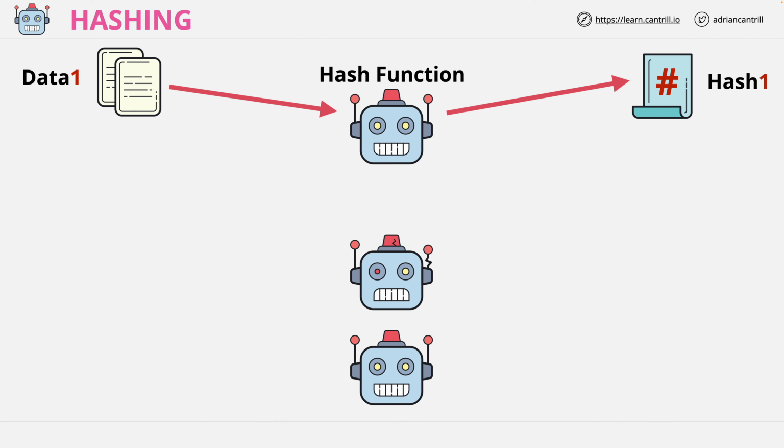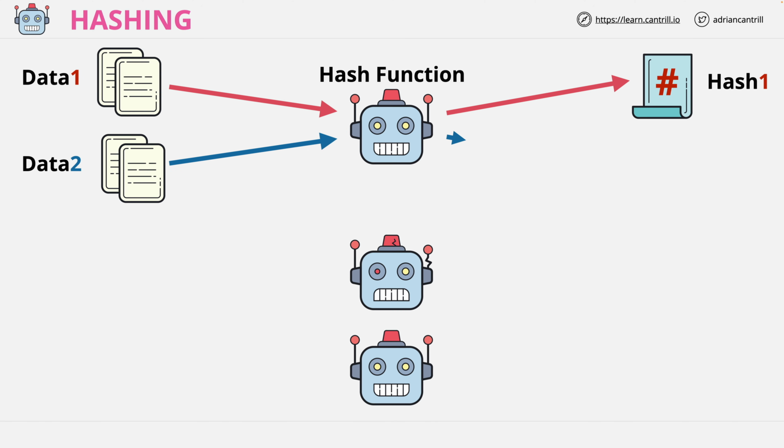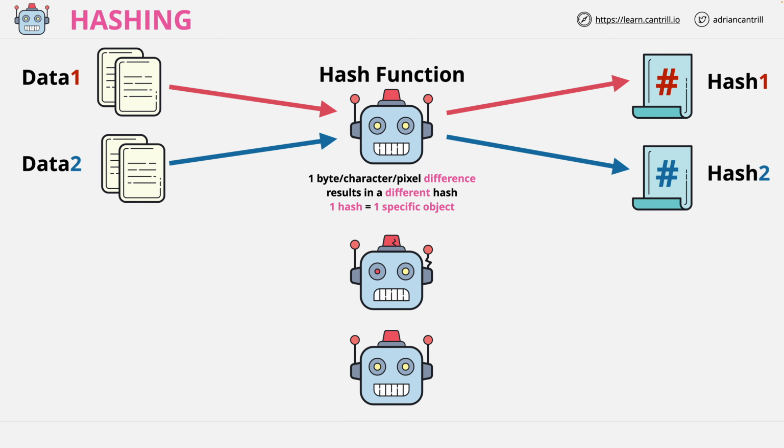Now also critically, if you take some other data and again put it through the same hashing function, you will get a different hash, a unique hash value. Even if the data differs by only 1 byte, 1 character, or 1 pixel, it will result in a different hash. The aim with hash functions is that any change, no matter how minor, will result in a different hash value.